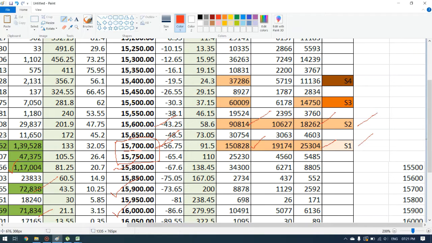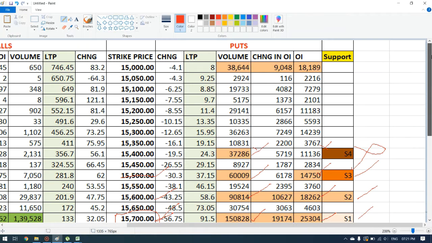The third support we have at 15,500, and the open interest is around 14,750, and the volumes is 60,009. This will be our third support. We have another support at 15,400, but the volumes are less and the open interest is also less. So again I am ignoring this one. For tomorrow's trade I don't consider 15,400. Similarly I have ignored this.